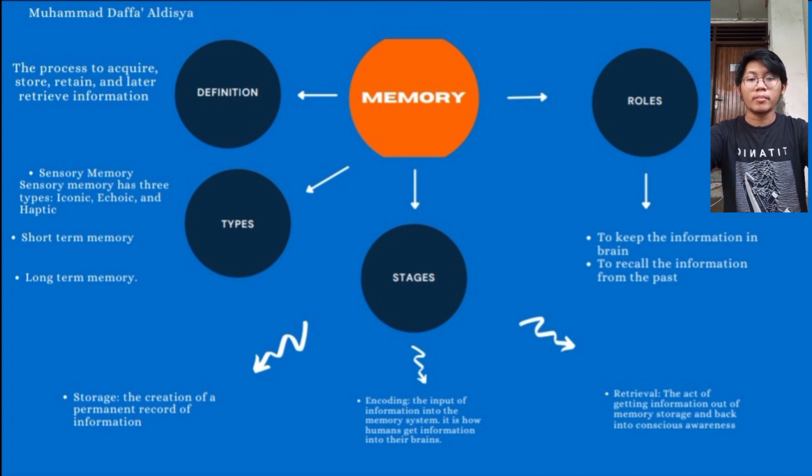Therefore, memory has important roles for humans. The important roles of memory for humans are to keep the information in the human brain and to recall the information from the past. I think that's all from me.